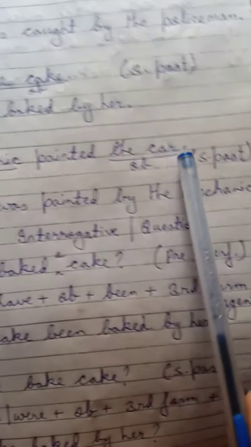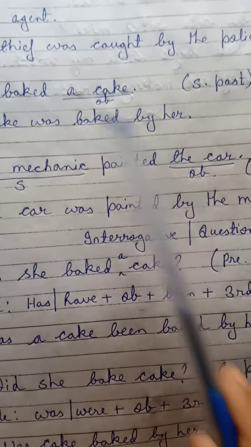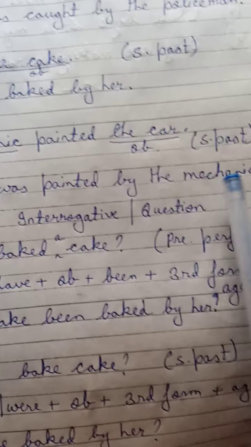Next, the mechanic painted the car. Again, simple past tense. What is the object here? The car is the object here. Okay, this object will become subject. The car, singular, was, painted, okay, by the mechanic.